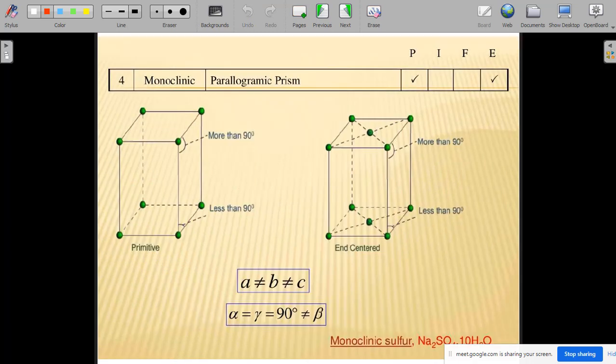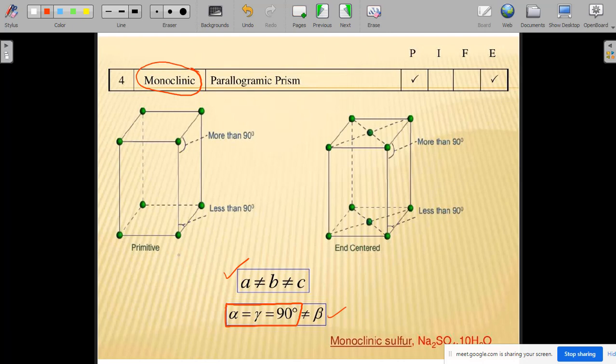Now coming to the 4th crystal class, which is the monoclinic crystal class. For the monoclinic crystal class, what about the lattice parameters? In the lattice parameters you can see that alpha equal to gamma equal to 90 degrees. This is the restriction. No restriction about their sides. The sides can take any value. A, B, C can be any value. No restrictions. And beta also can take any value. Okay. So this is the meaning of the monoclinic crystal.